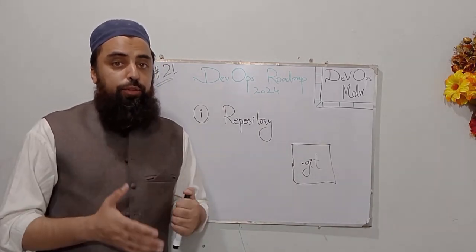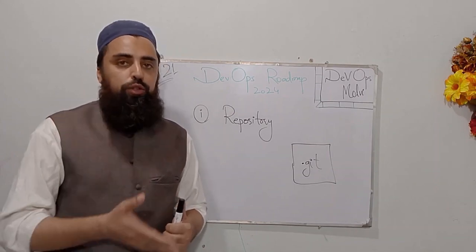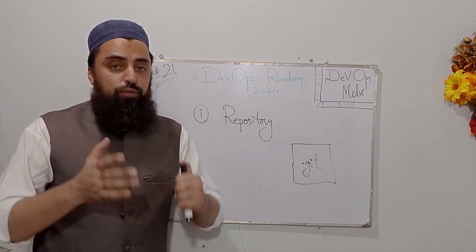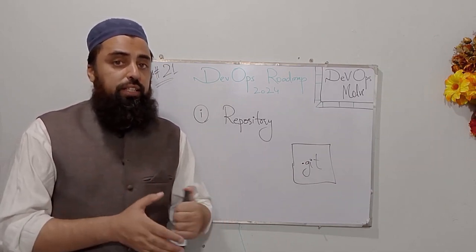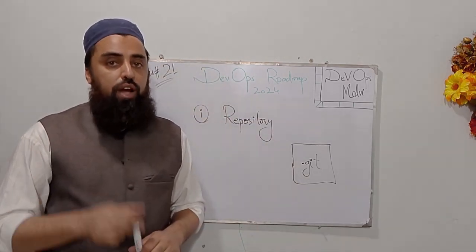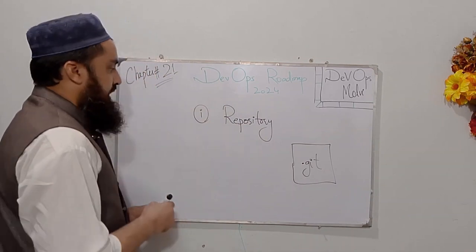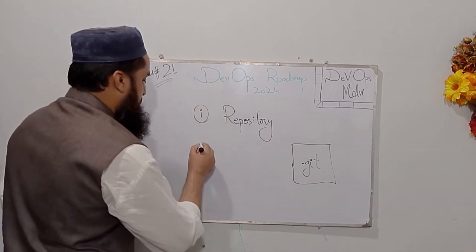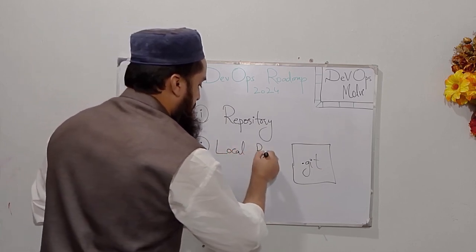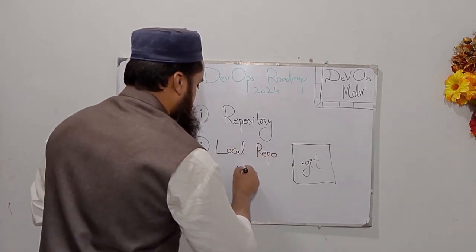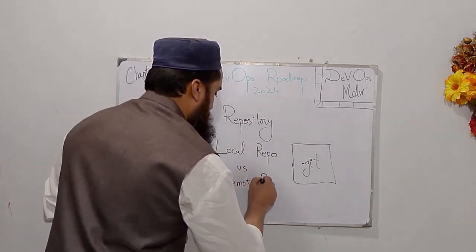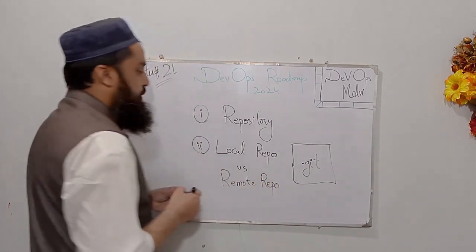So we can say that a Git repository contains everything, including your source code and files. Those files, folders, and that source code are tracked by Git, and that is collectively known as a repository. Now, the second term: what is the difference between a local repository, or local repo, versus a remote repo? You must also know the difference between these two terms.